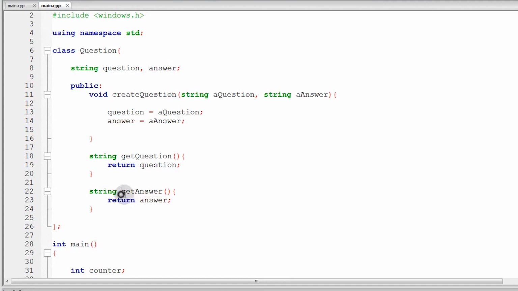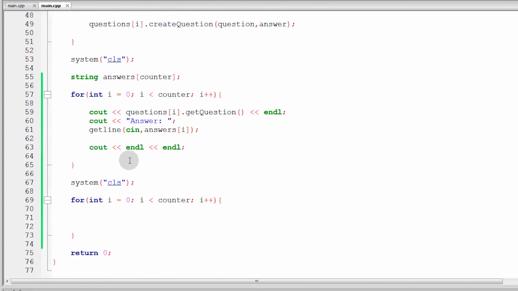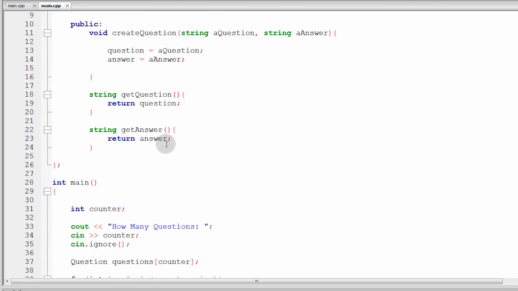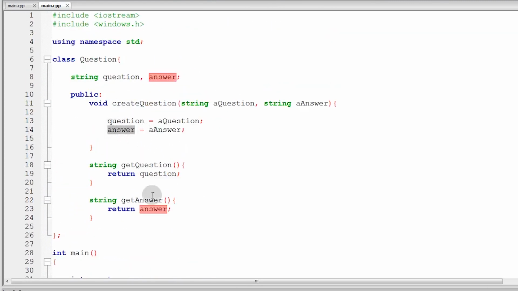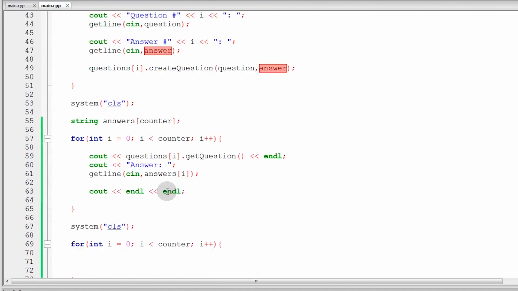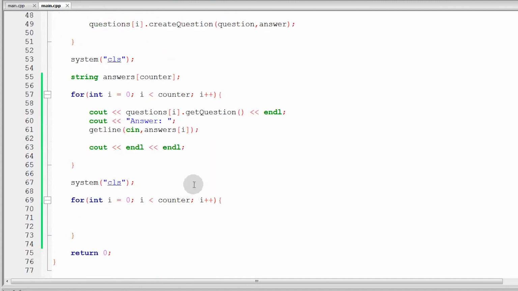So, ito nga yung gagamitin natin, get answer, para makuha yung answer na totoo. So, ito yung answer nung tinanong, ito yung totoong answer. So, ito nga yung gagamitin natin para ma-access yun. So, sana naintindihan nyo. If not, mag-comment kayo below and I will answer your questions.